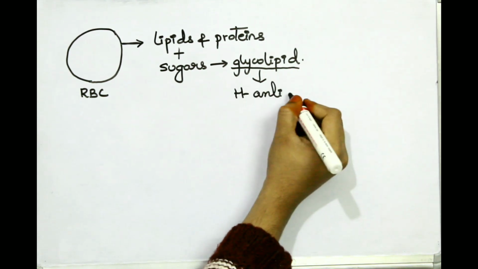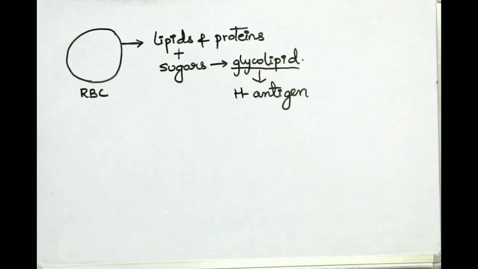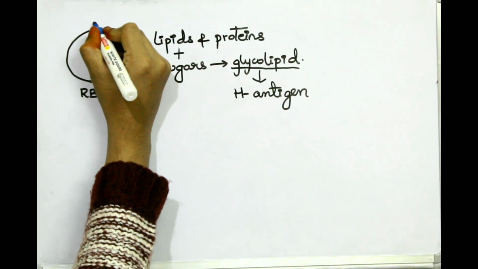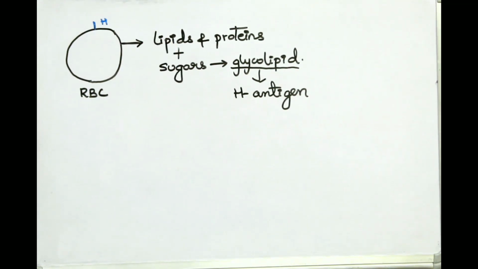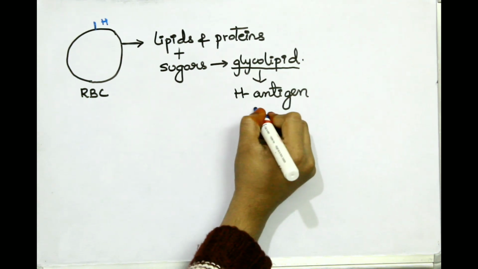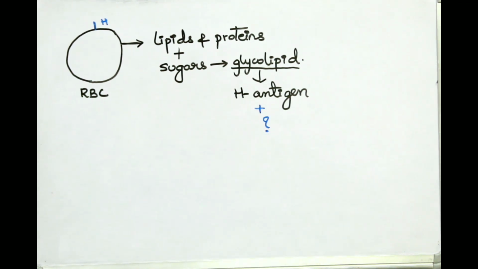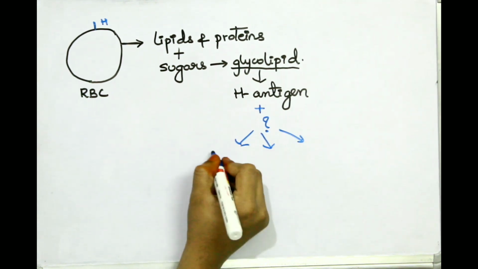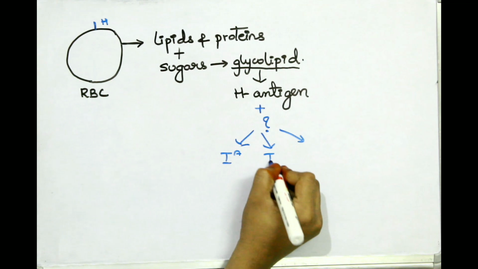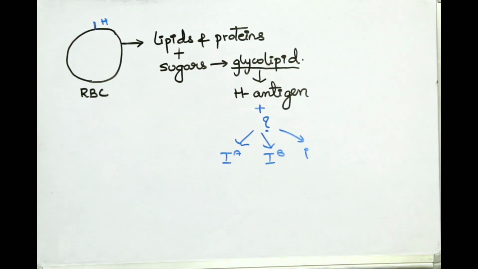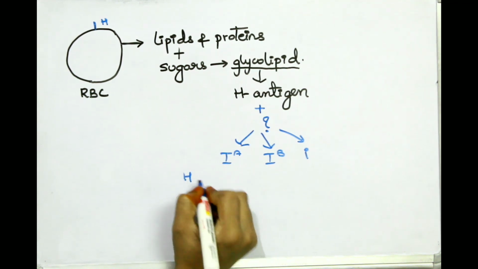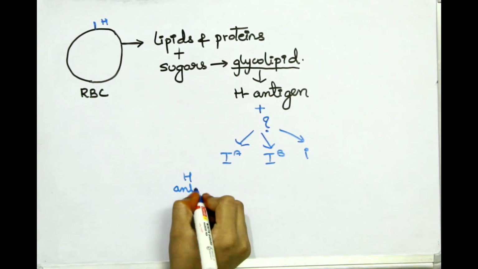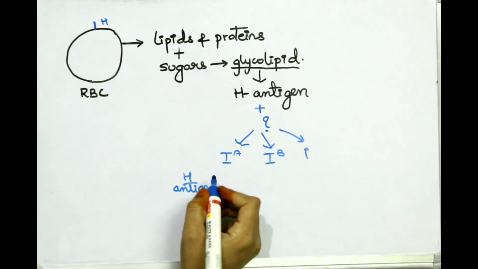The H antigen is just like the basement which is responsible for building a house. The H antigen is present on the membrane as a glycolipid. This H antigen has some derivatives added, which will form the A and B antigens. Now, who is forming this? In our body, everything is synthesized from a gene. Here, three genes are responsible for the A and B antigens. IA is a gene responsible for synthesizing the A antigen.